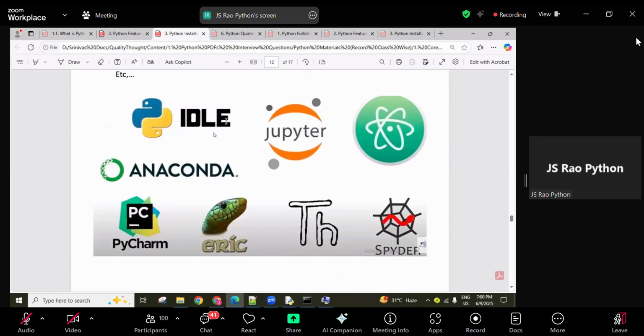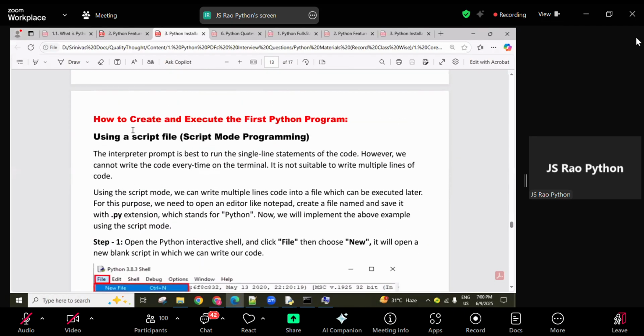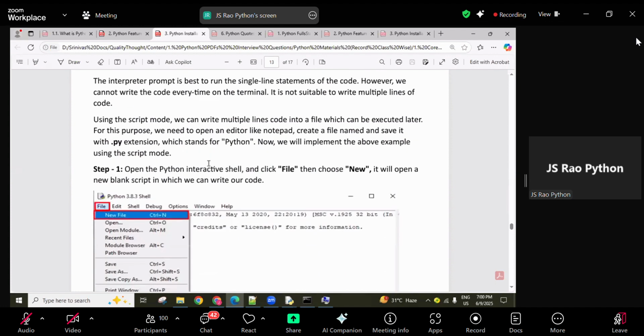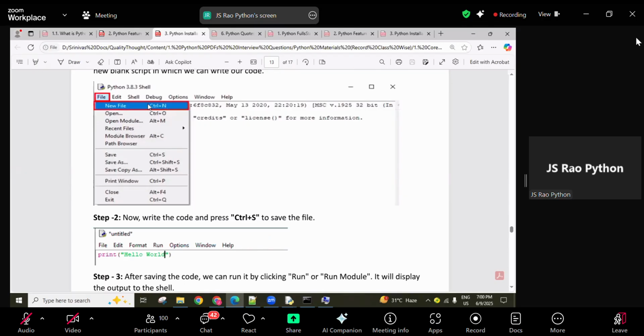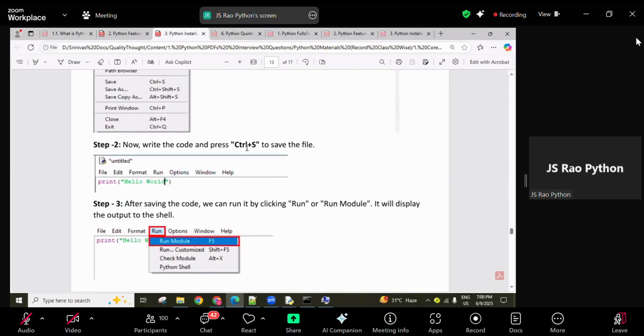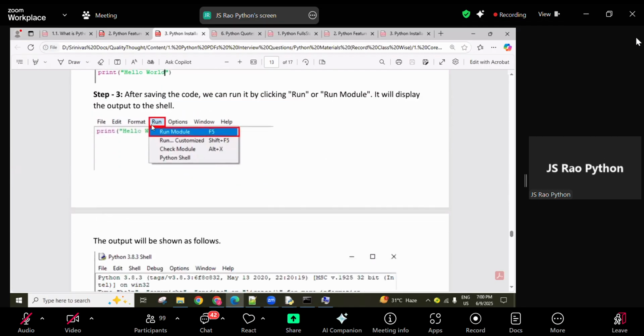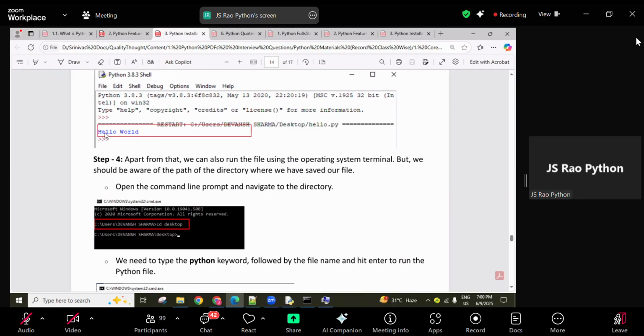Here I also gave how to create and execute the first Python program. Open File, click New File, and then write any code you want and press Ctrl+S. Save where you want, and after saving, if you want to execute, you can click Run. These screens are also provided, and finally you are able to see the output like this.